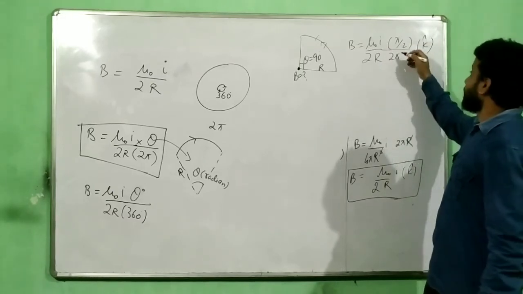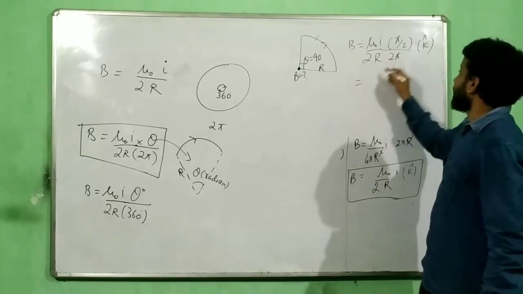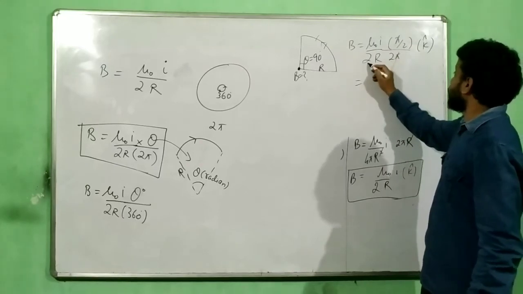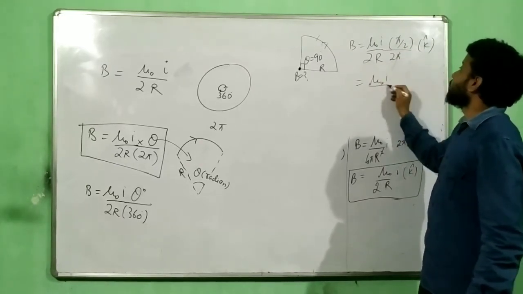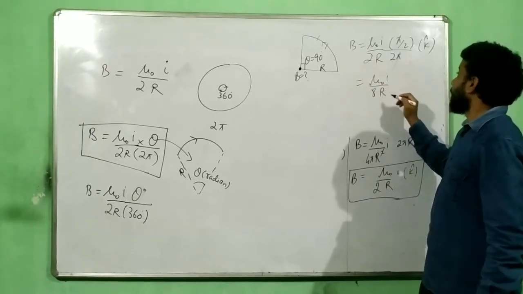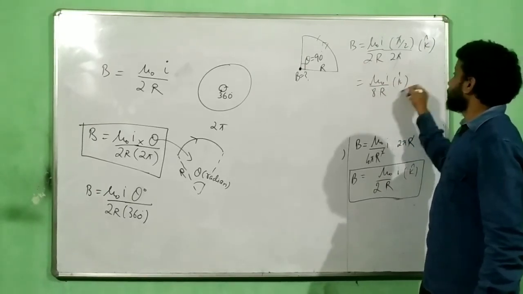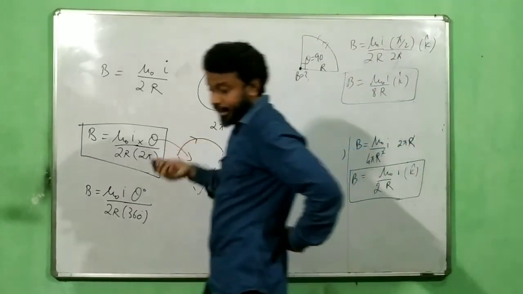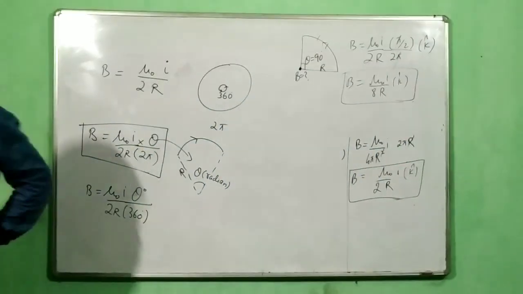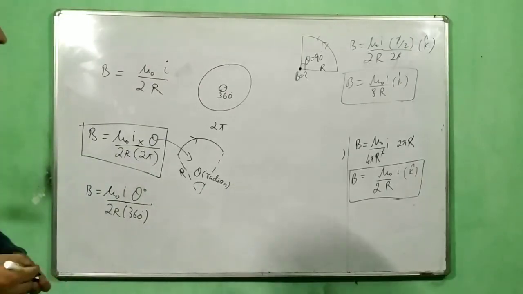Whichever way is easier for you. So here this pi thing will get cancelled out. So 2 2s are 4, and then 2 1 2 will come here, so it becomes 8. So mu naught I by 8r is your answer for this question. And like this, try some questions. Definitely you will get the answers.